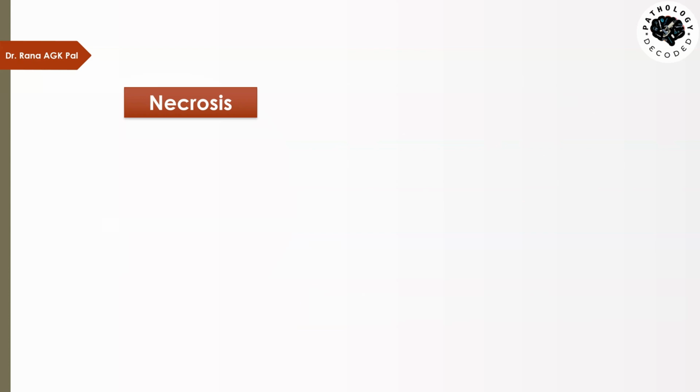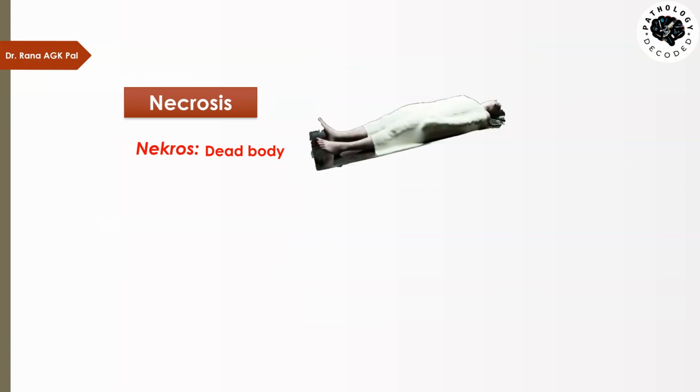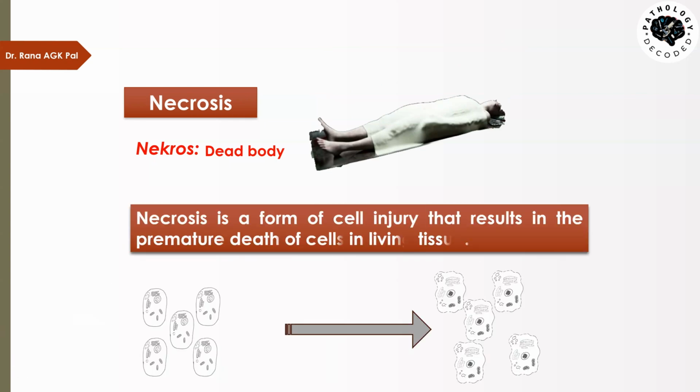Today's topic is necrosis. Necrosis is a word derived from the Greek word necros, which means a dead body. So what actually is necrosis? Necrosis is a form of cell injury that results in the premature death of cells in a living tissue.